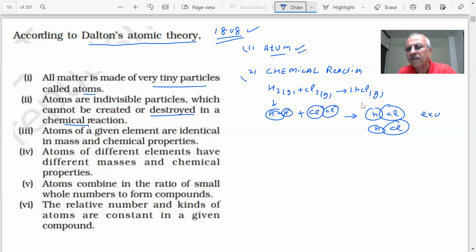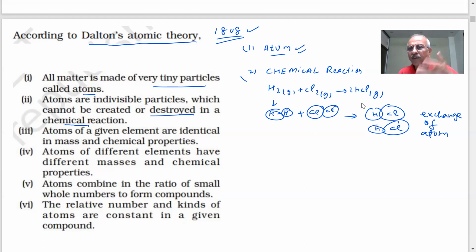There is exchange of atom. What I see, exchange of atom has taken place. Yes or no? Yes, sir. Okay, be with me, students. So this is a very important statement, and it is still valid: in a chemical reaction, atoms are not created or destroyed. They are still there. And in modern times, we know that it is the valence electrons which take part in the reaction. We will explain this as we proceed further in 9th, 10th, and other classes.